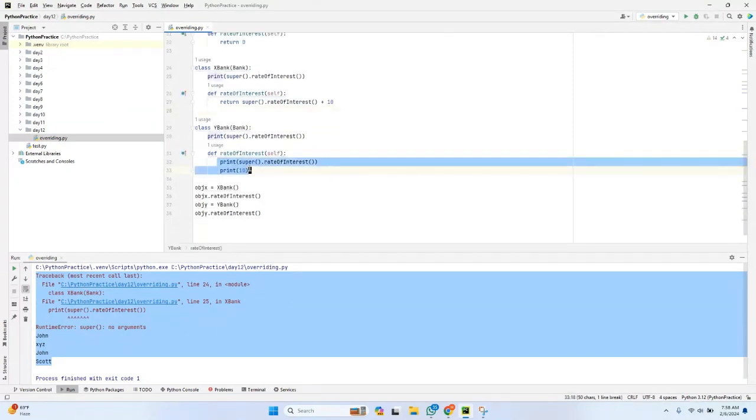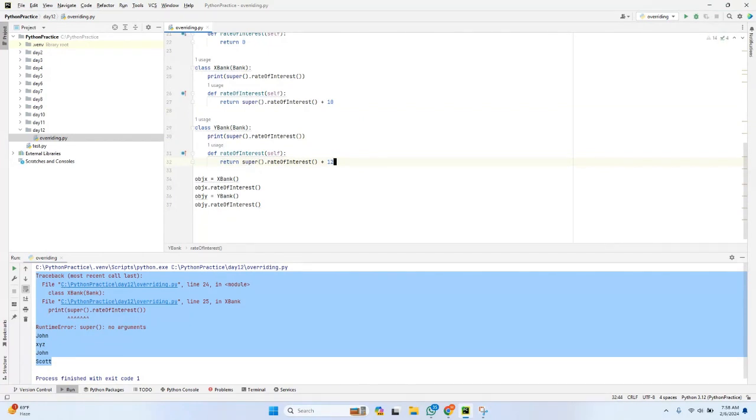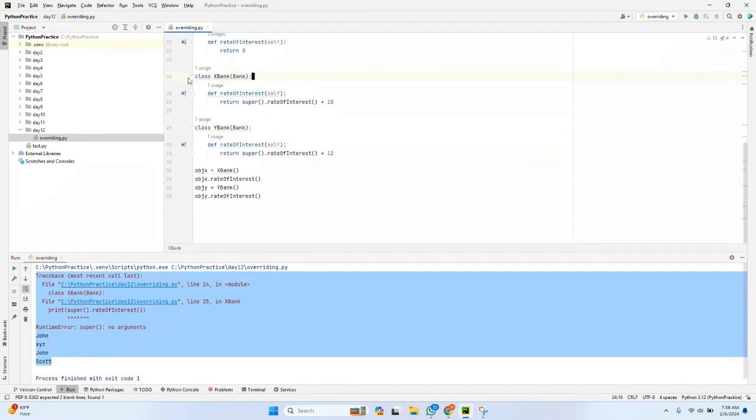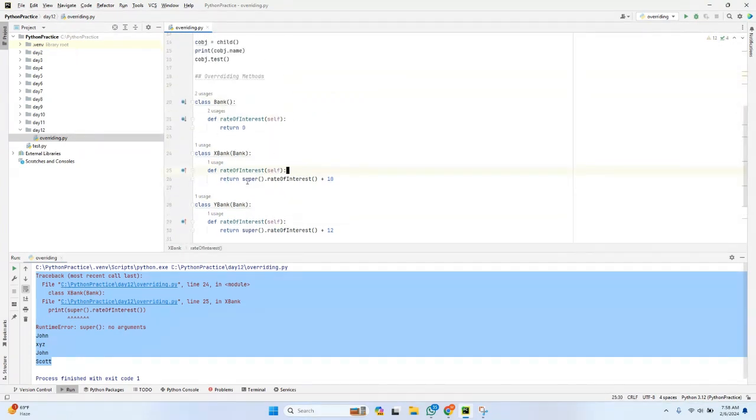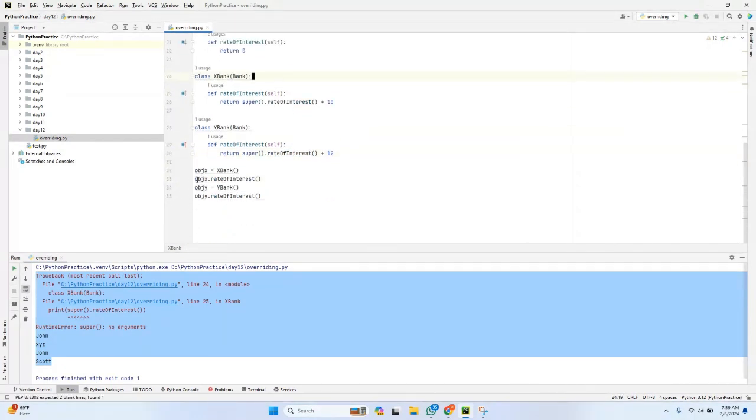Similarly, if you can see here, I can do the same. So instead of 10, I can have its own interest rate, like 12 you can say. So let me try to remove this. Instead of printing, I can just recreate those according to my requirement. If you see, I have just recreated, right? Just recreated and printed here. So let me use this as well here.